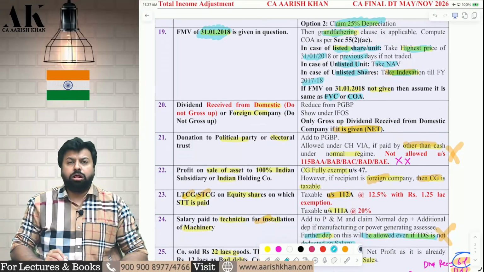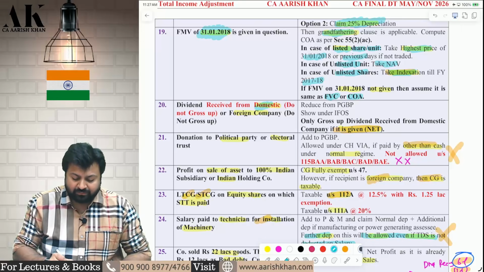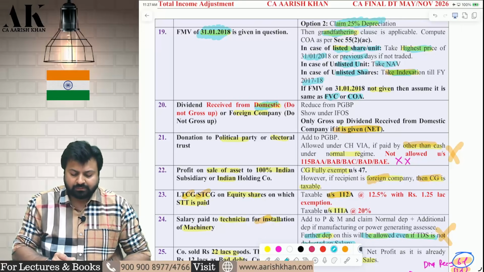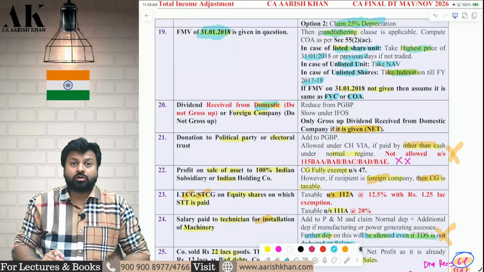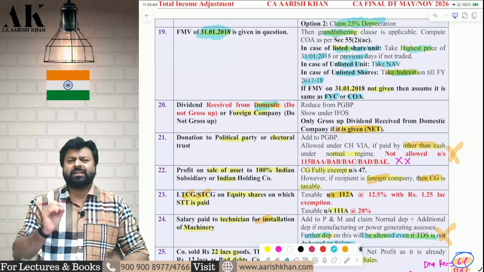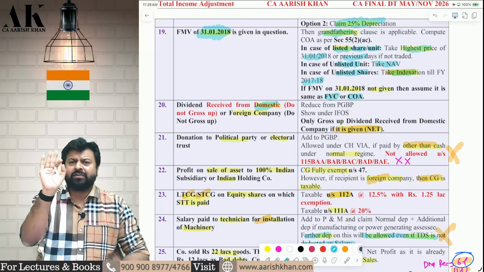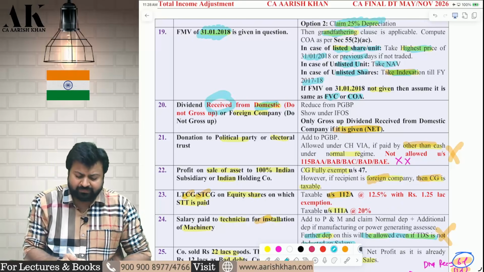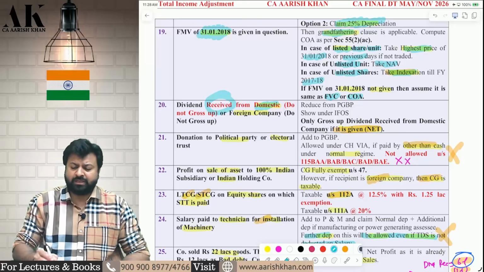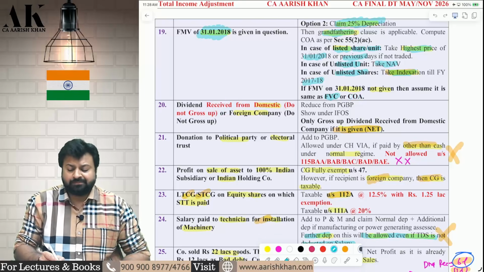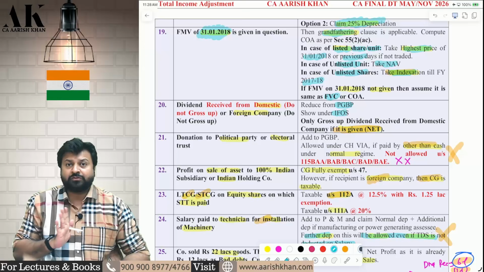Next one. You are receiving some dividend from a domestic company. Do not gross up. ICAI has stopped grossing up dividend received from a domestic company. Unless and until it is very clearly written in the question that it is net of TDS, do not gross up. Even though the word received is written, do not gross up in a total income question, please. So what should I do, sir? Reduce from PGBP, show under IFOS without grossing up.